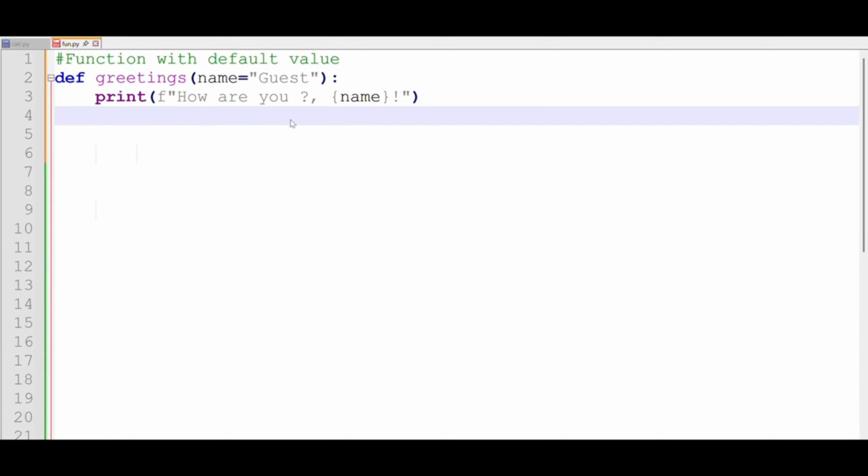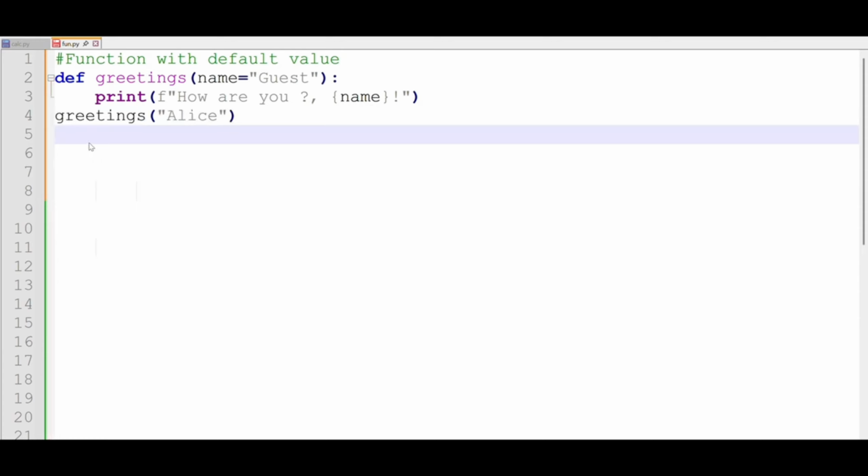We want to print the greeting to the name, the value we're going to pass to this parameter. On the first call, we pass a value, an argument called Alice. And on the second call, we don't pass any argument. So when we print our results,